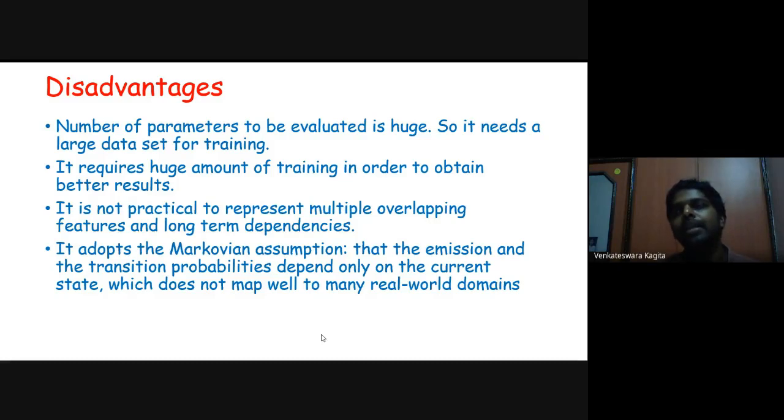Say, for example, French people speak, what is it? French language. Okay, so there is a dependency between the first word French and the last word French, which will not be captured in the case of a hidden Markov model.